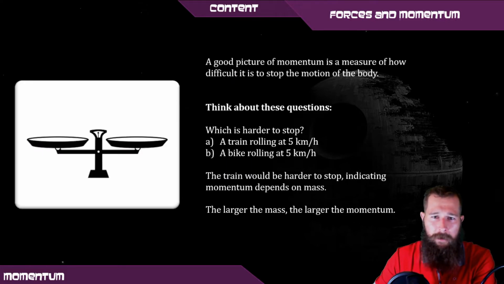A good picture of momentum is a measure of how easy it is to stop that body. So let's look at an example. What's harder to stop? A train moving at 5 k's an hour or a bike moving at 5 k's an hour? So the train would be harder to stop, which suggests that momentum is based on mass. So the larger the mass, the larger the momentum.